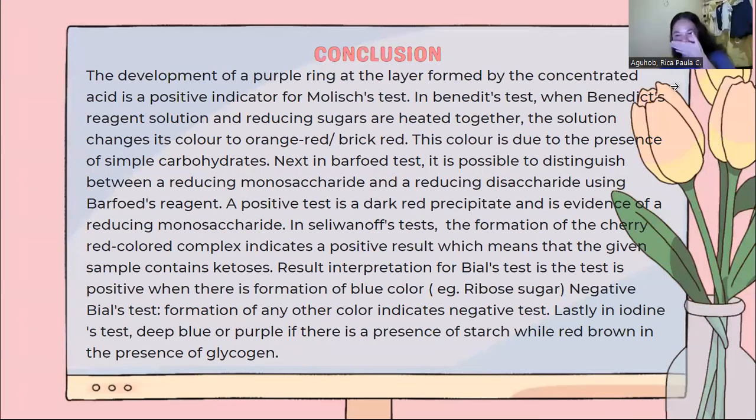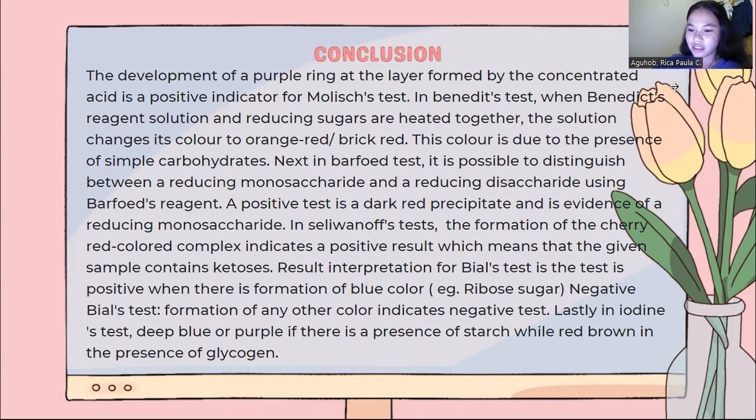So, in conclusion, the development of a purple ring at the layer formed by the concentrated acid is a positive indicator for the Molisch test. In the Benedict test, the Benedict reagent solution and reducing sugar are heated together. The solution changes its color to orange to red or brick red. This color is due to the presence of simple carbohydrates.